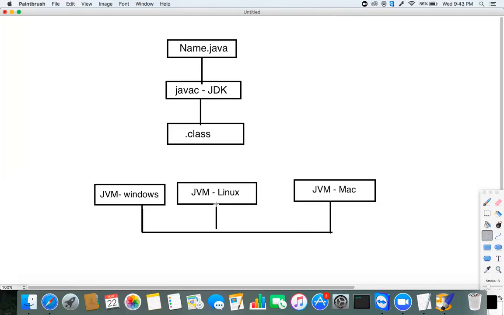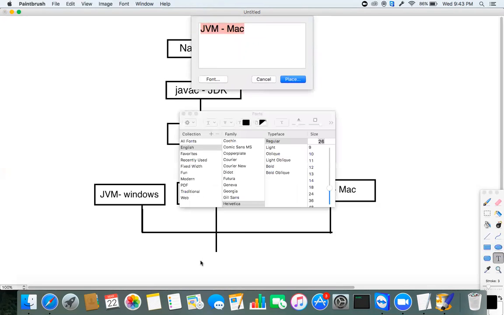The machine understandable format is nothing but zeros and ones.